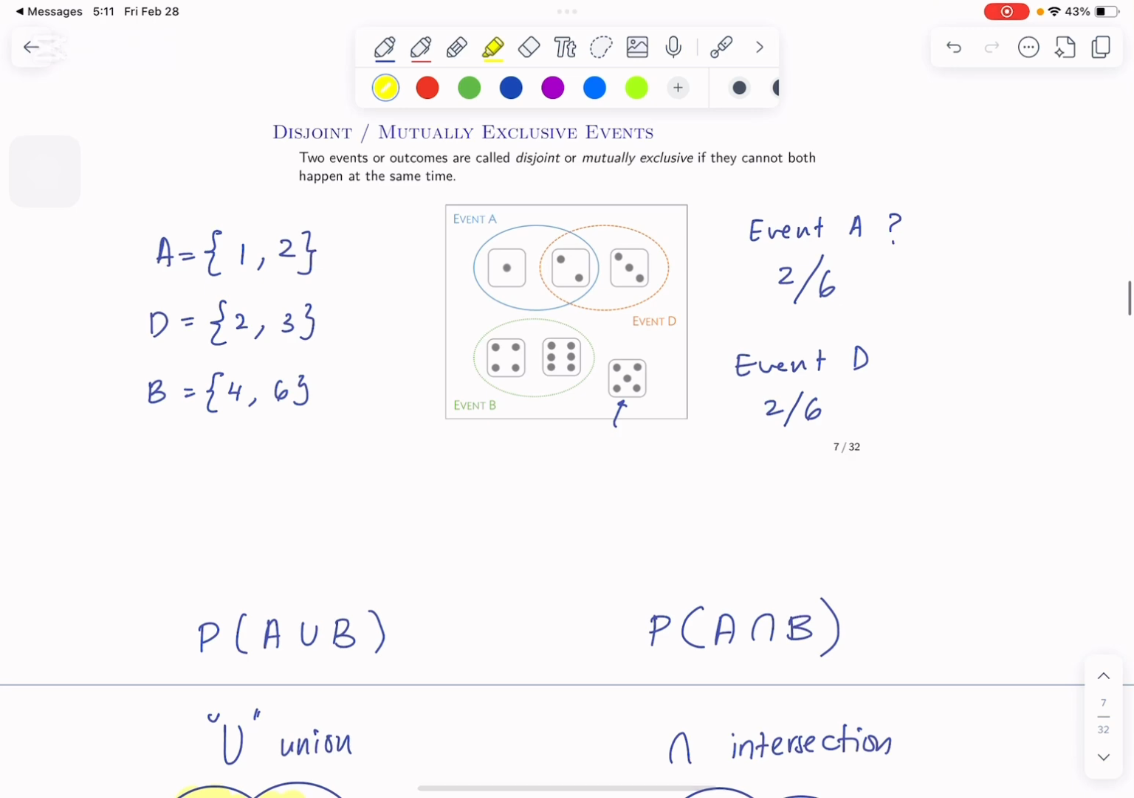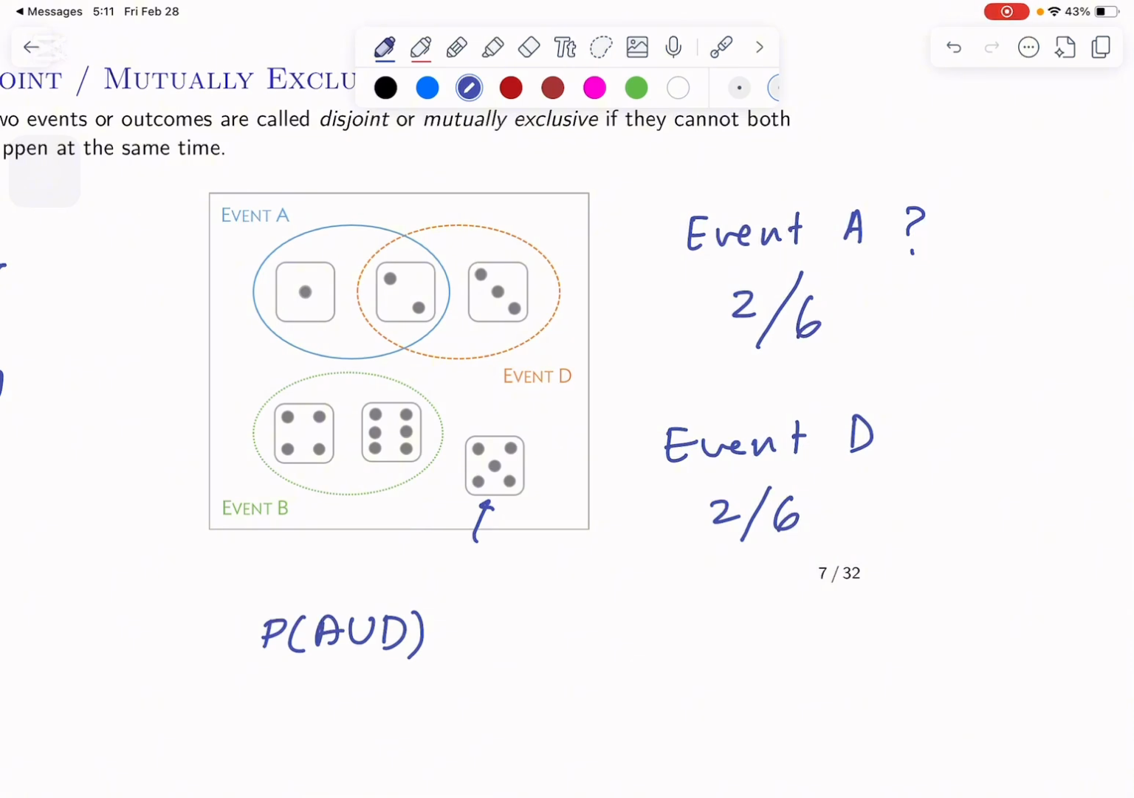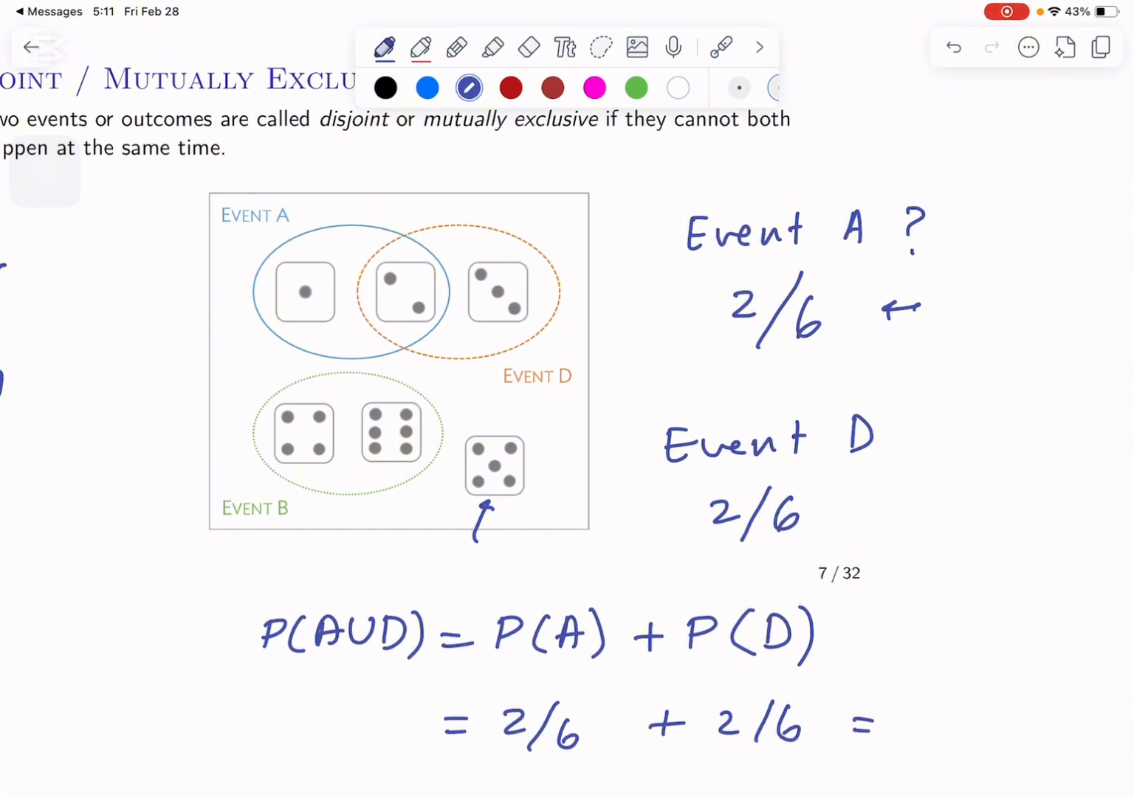Okay. So now if I say I want to know A and D, I want to know them together, so I'll do A union D. I want to know the whole probability of getting event A and D. Okay, I can do probability of A plus probability of getting D. A we said is 2 over 6, and this one we said is also 2 over 6. So we have a 4 out of 6 chance to be in event A or D.